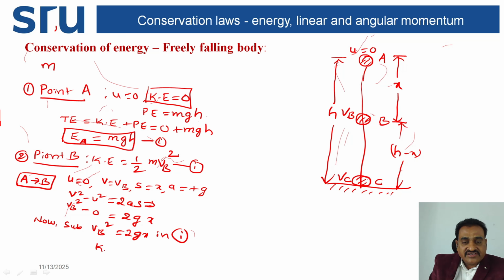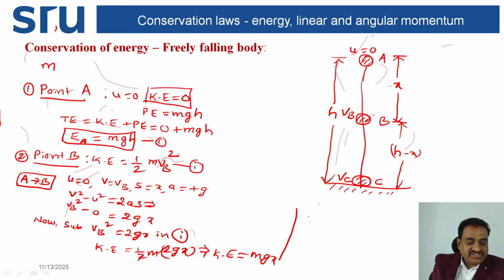So kinetic energy is equal to half m VB square, that is 2gx. So 2 gets cancelled. That is, kinetic energy is equal to mgx.